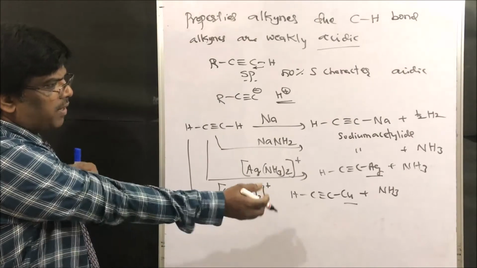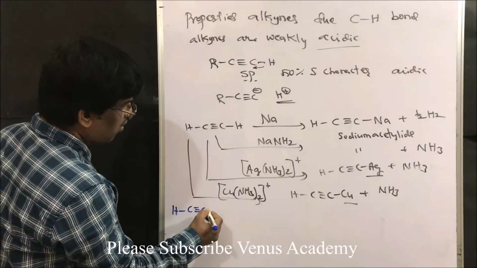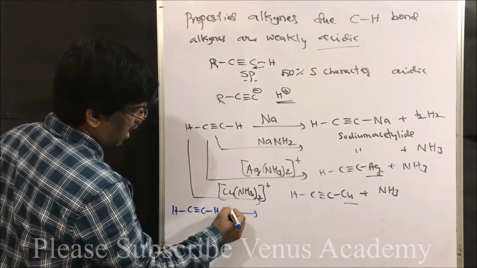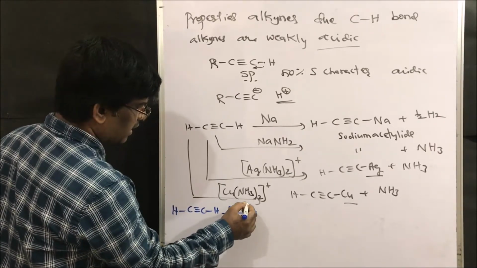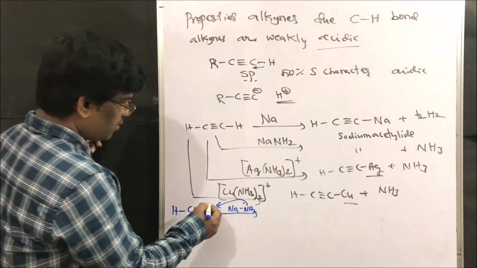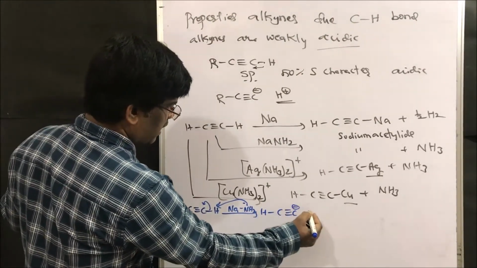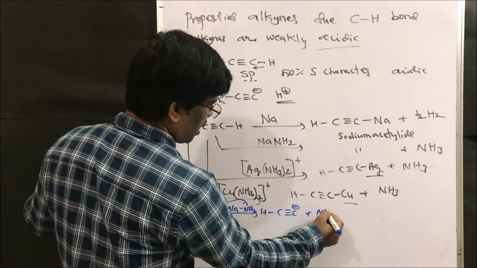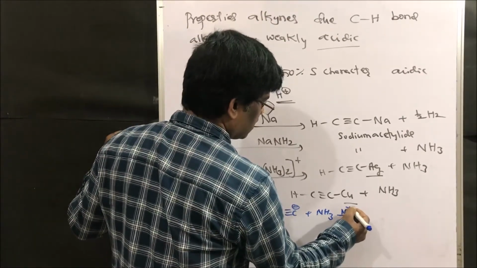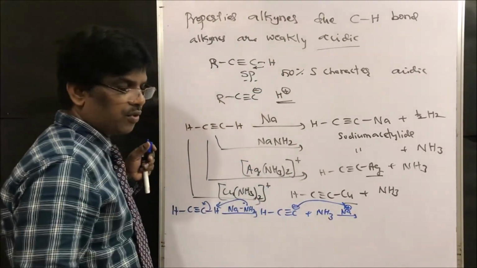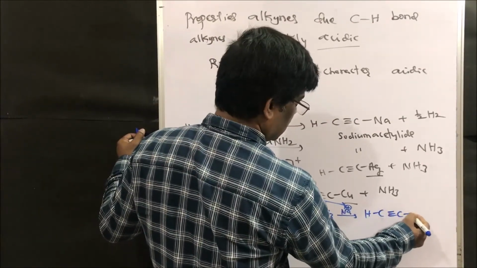Based on this, what happens if I take hydrogen, C, triple bond, C, hydrogen and add sodium amide? The amide takes up this proton, right? So here it comes, hydrogen, C, triple bond, C minus, plus ammonia. The sodium in the reaction mixture forms sodium acetylide, C, triple bond, C, sodium.